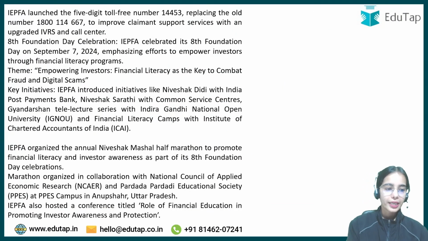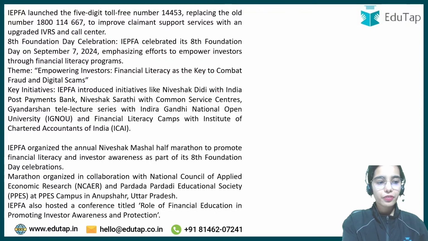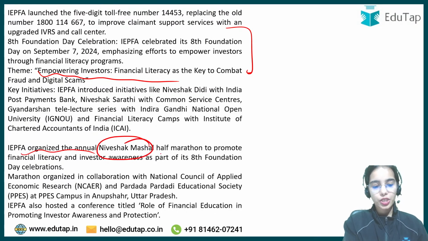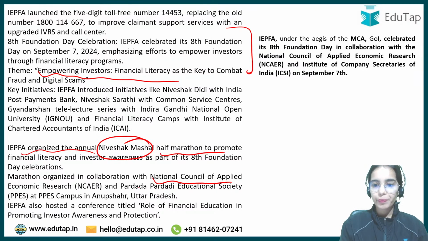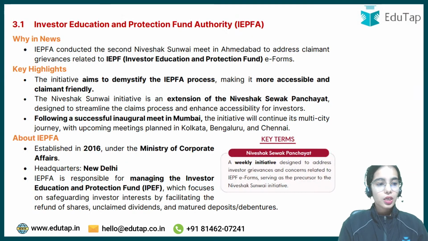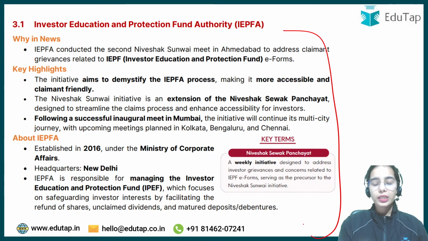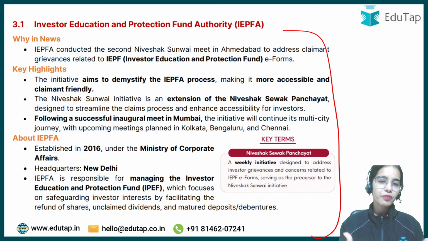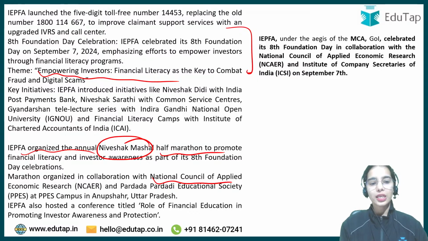So this is the basic idea, that the IEPFA organized the conference on the theme of empowering investors, and IEPFA also organized an annual Niveshak Mashal half marathon. Now this was in collaboration with the NCAER and PPES. Okay, so this is the basic idea. Now IEPFA has also undertaken many different events. IEPFA is quite in the news and a descriptive question can come on this.